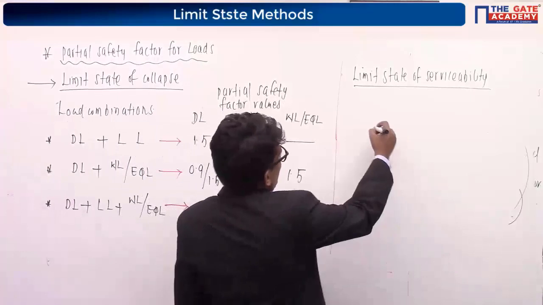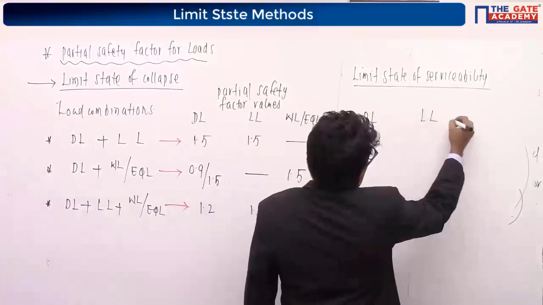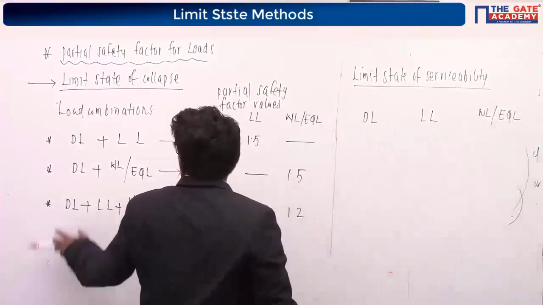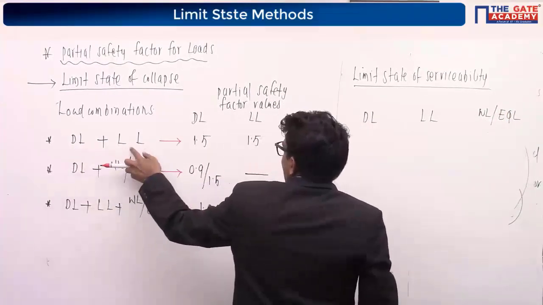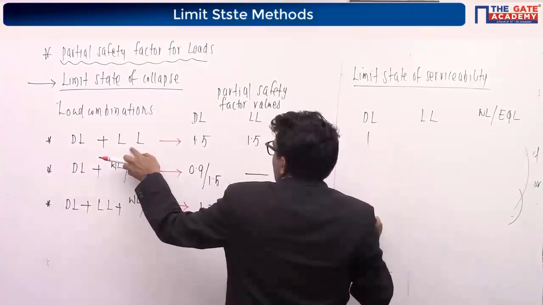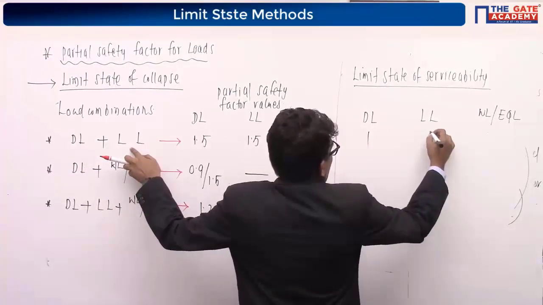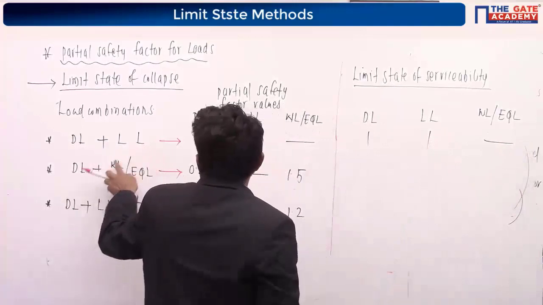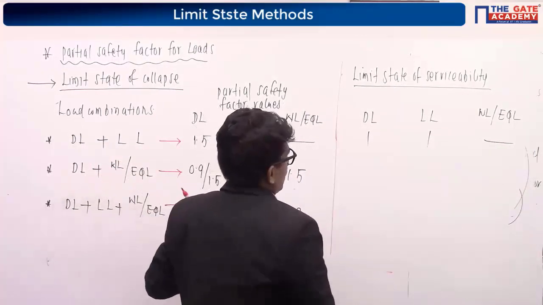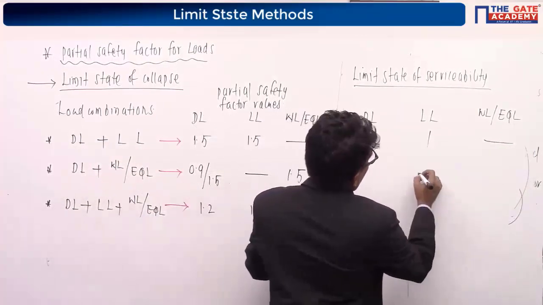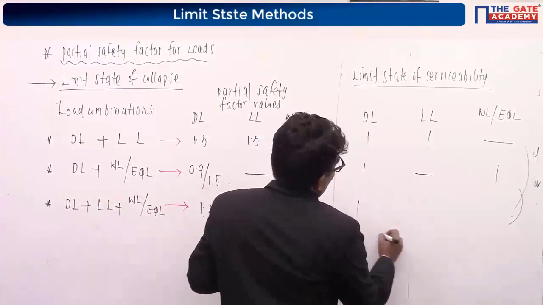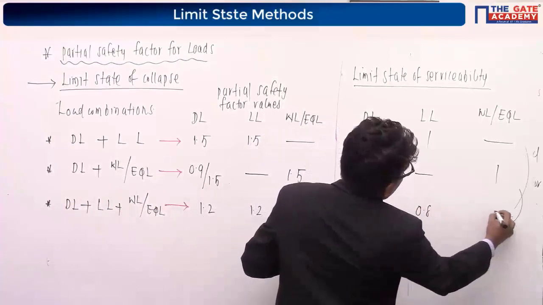And the partial safety factor for dead load, live load, wind load or earthquake load will be like this. For the load combination dead load plus live load, for the dead load we have to consider a partial safety factor as 1. For live load it is 1. As we are not taking it into consideration, we don't have to consider that. Dead load plus wind load or earthquake load combination, we have to consider 1 here, we have to consider 1 here. For all the 3 loads, we have to consider 1 value here, and here it is 0.8 and here it is 0.8.